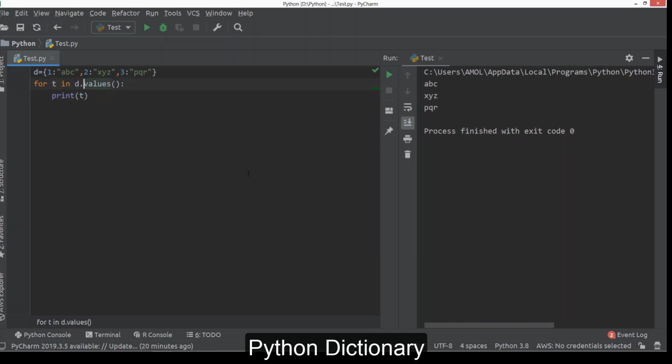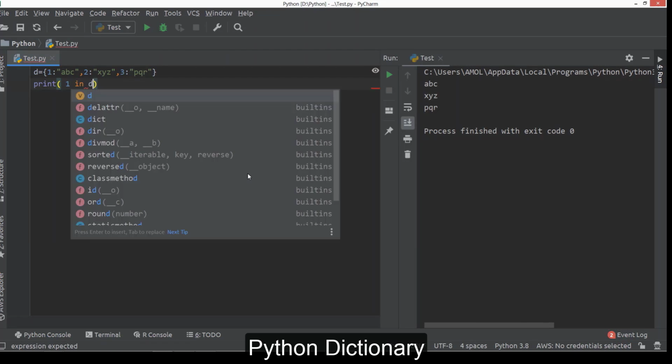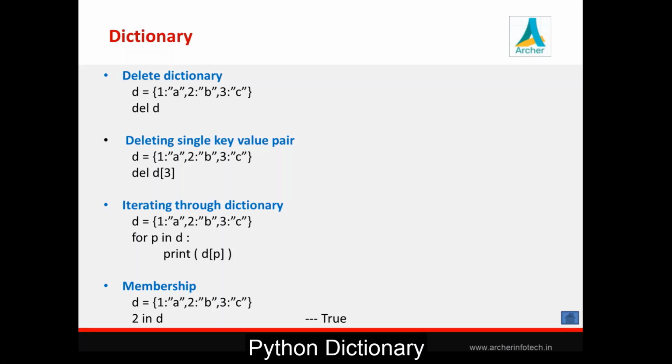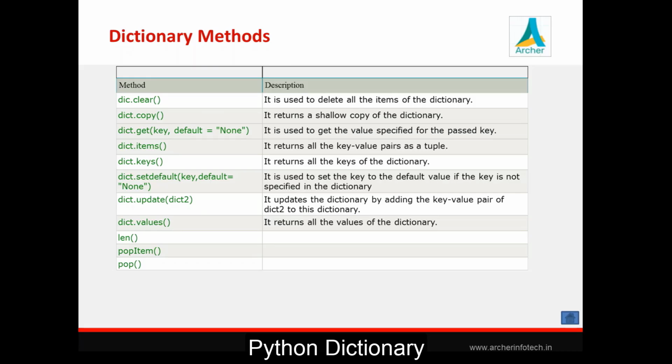Then membership operators, that is always there. We can always use it with a collection. We can check whether a key exists in a dictionary like this, 1 in D or say 5 in D. So in that case it will return false. Same way we can go with the not operator. So this in, not in, we already used with list, set, tuple. Now we can use it with dictionary also.